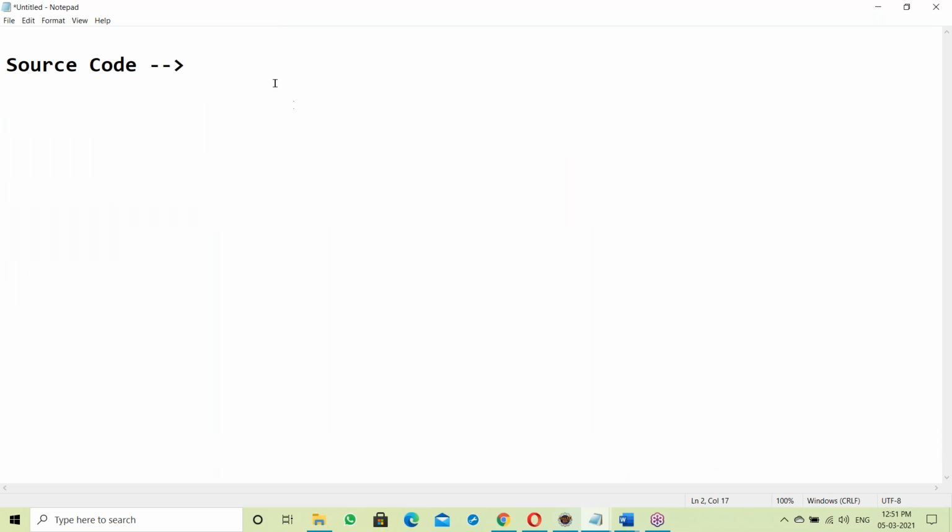Now this source code converts into binary code, the system understandable language. Which one will convert source code to binary code? Either an interpreter or a compiler. After converting, the binary code is submitted to the processor. The processor takes that code, executes that binary code, and finally generates output.